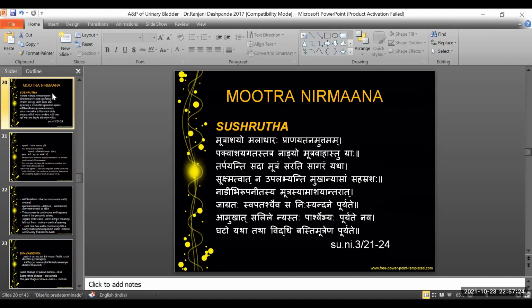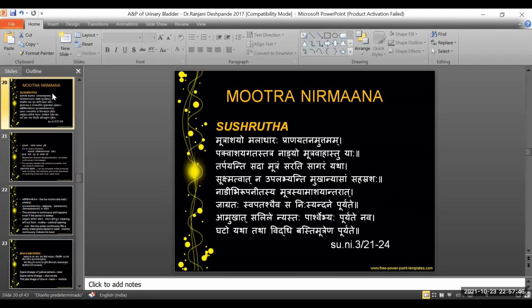So this is one of the very important shlokas Acharya explains on the physiology of formation of the mutra. This one shloka completely explains the complete physiology of the urinary system and the process of formation of urine at the level of the kidneys.